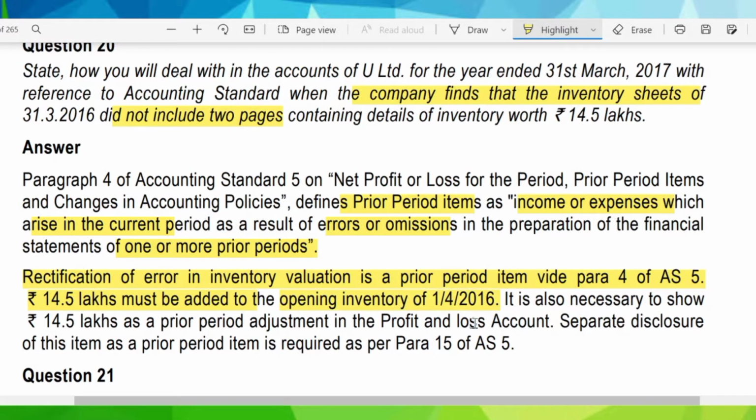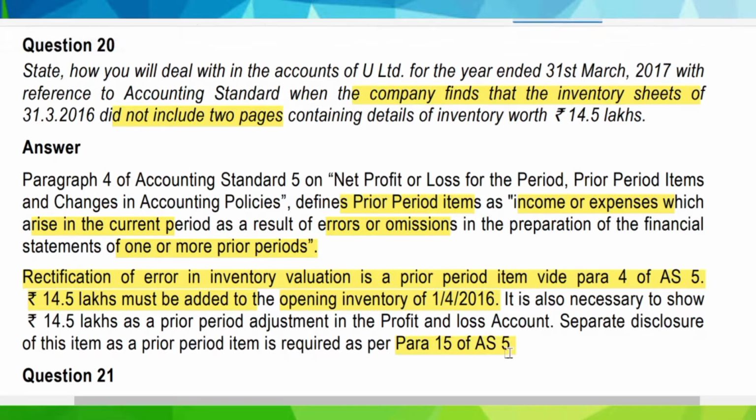It is also necessary to show rupees 14.5 lakhs as prior period adjustment in the P&L account. Also, separate disclosure of this item as a prior period item is required as per para 15 of AS 5. As of now, we are just learning the accounting standards. When we go to the Ind AS part, we will see that the treatment regarding prior period items is completely different, because here we are just giving the impact on the current year, but in Ind AS we have to rectify the period in which the error or omission has occurred and also the current year.